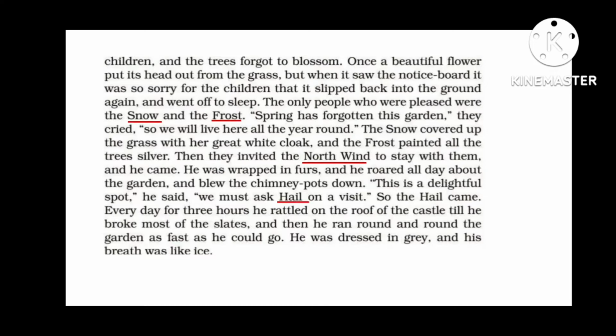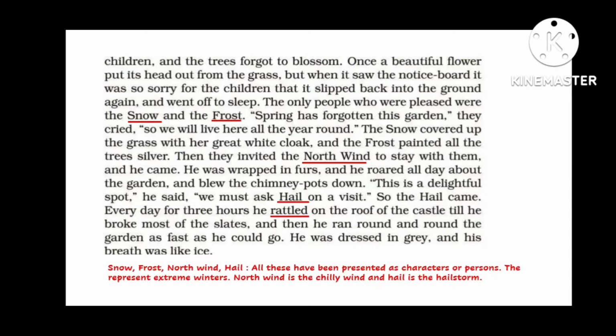Hail, see, for winter there are 4 words used. Snow, frost, north wind and hail. All these have been presented as characters or persons, and they represent extreme winter. So in the garden there was extreme winter. North wind is the chilly wind, and hail is hailstorm. Hailstorm means the snowballs that fall from the sky. So all these words describe extreme winter.